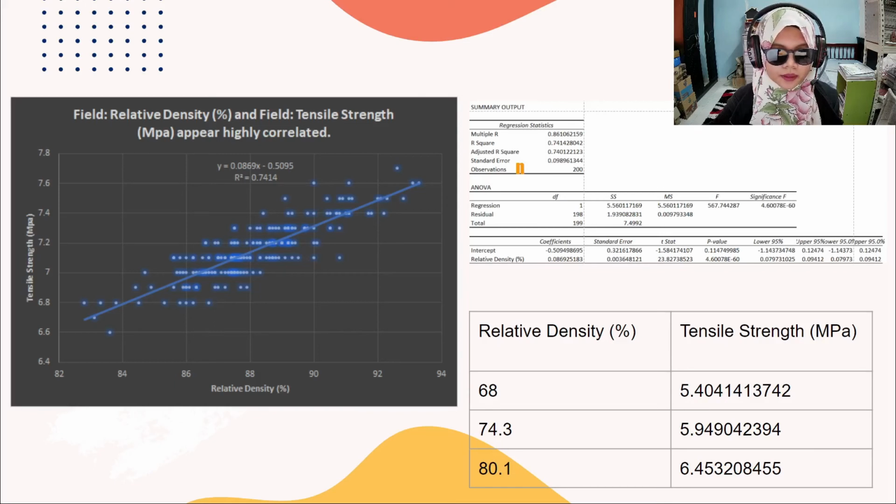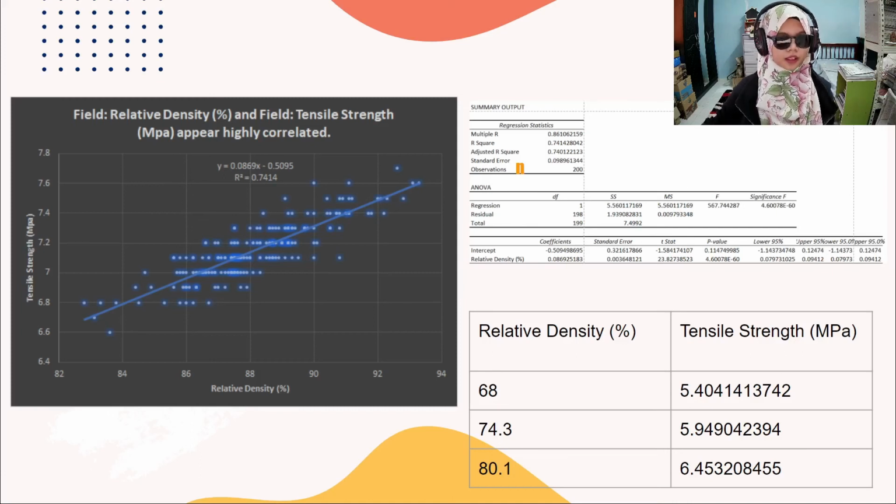From the prediction that we did, for 68% relative density we get a tensile strength of 5.4041, for 74.3% relative density we get a tensile strength of 5.9490 MPa, and for 80.1% relative density the tensile strength that we get is 6.4532 MPa.